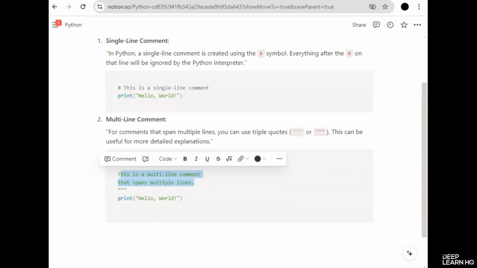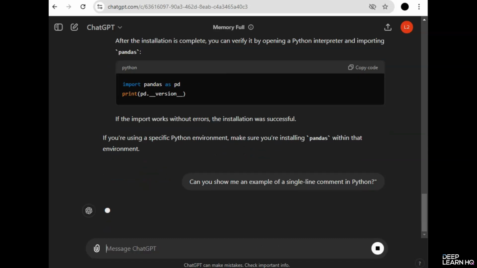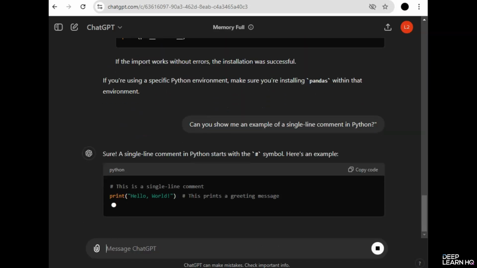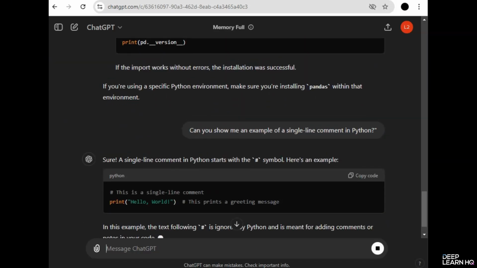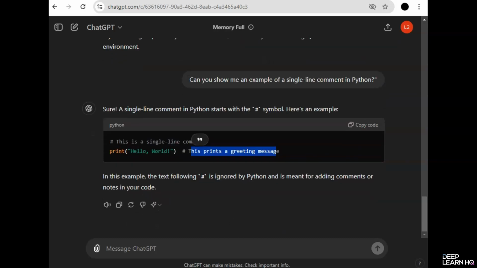Now, let's ask ChatGPT to show us an example of a single line comment. For this, I'm going to type: can you show me an example of a single line comment in Python? And it says, sure, a single line comment in Python starts with the hashtag symbol, just like we discussed before. So they have used the same example too. This is a single line comment. This prints a greeting message. So in this example, the text following the hashtag is ignored by Python and is meant for adding comments or notes in your code.